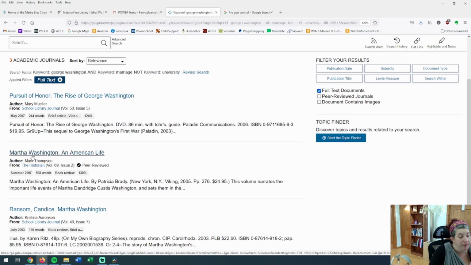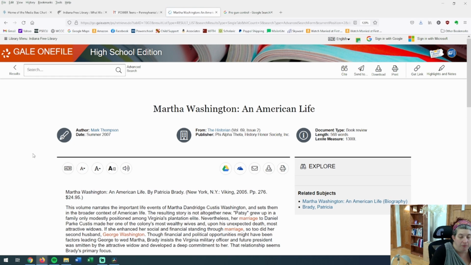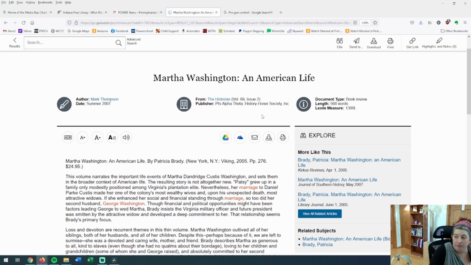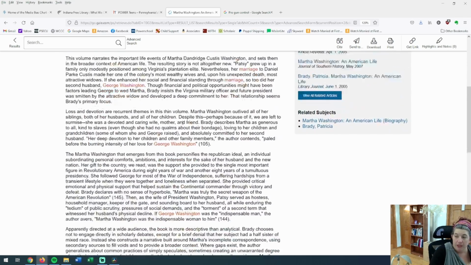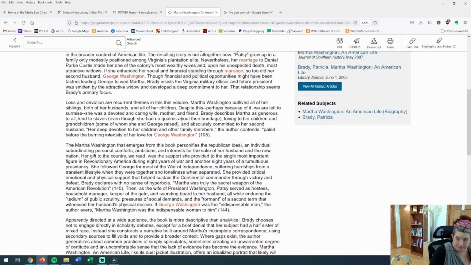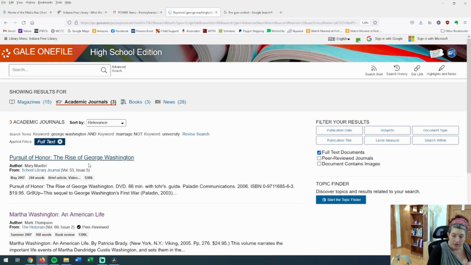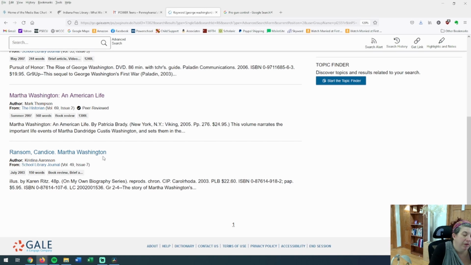Here's one specifically about Martha Washington. It's a study on Martha Washington. It's a journal from the History Honor Society, and it's about Martha Washington. And this looks like a book review of a book about her. So we kind of have to look through the results, but you can find very specific things about a specific instance. You could do the same thing with Titanic.